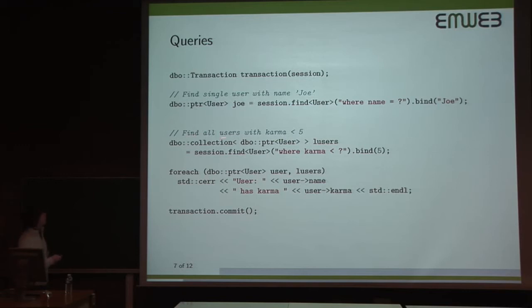Same thing for retrieving a collection. Here we store the result in a DBO collection, and a DBO collection, together with DBO pointer, are the two main classes in DBO that you will need to use to interact with database objects. So let's say that we find all the users with karma less than 5. Same thing, we bind 5 to this positional parameter, and we retrieve the result in this DBO collection. This DBO collection really acts like an STL collection. So we can use boost for each to iterate on all results and print some information on it.